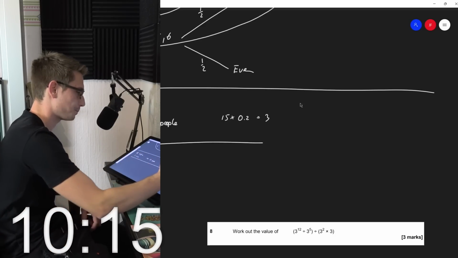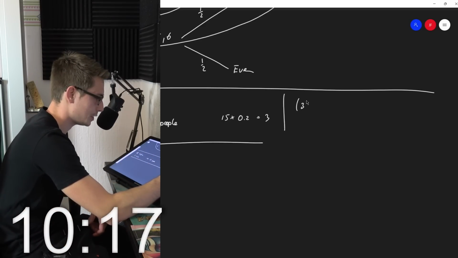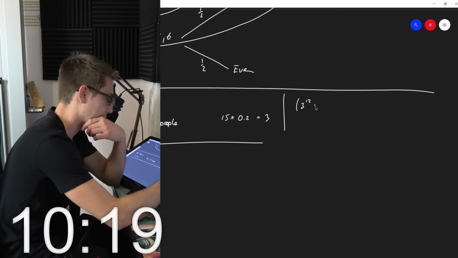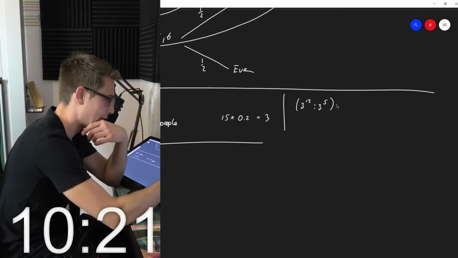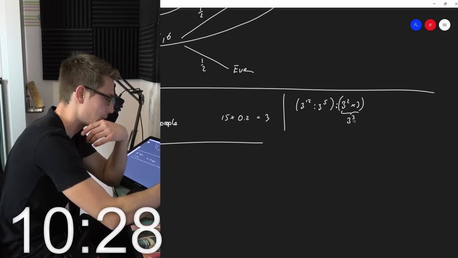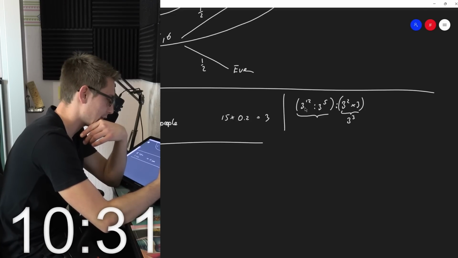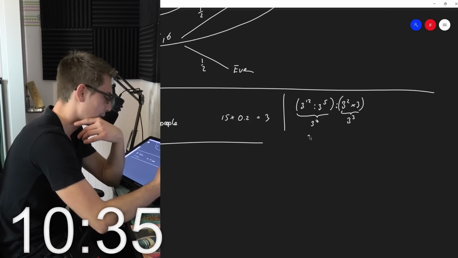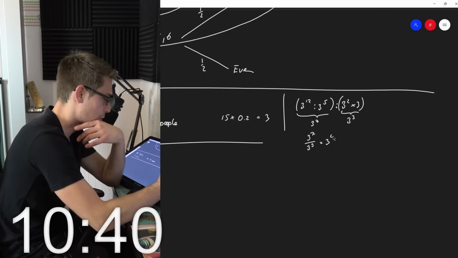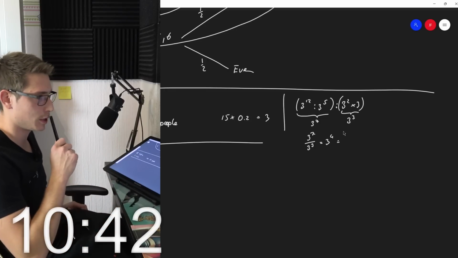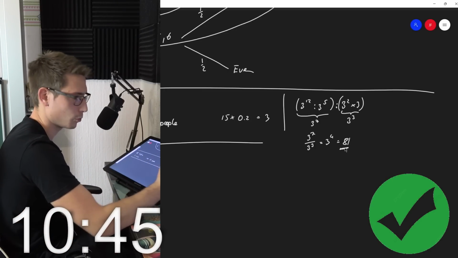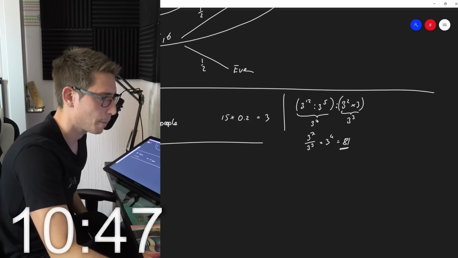Okay, next up. So we got 3 to the 12th power divided by 3 to the 5th power, and all of this divided by 3 squared times 3. So this right here is 3 cubed, this right here is going to give us 3 to the 7th power, meaning 3 to the 7th power divided by 3 cubed is going to give us 3 to the 4th power, which is 27 times 3 is 81. Okay.